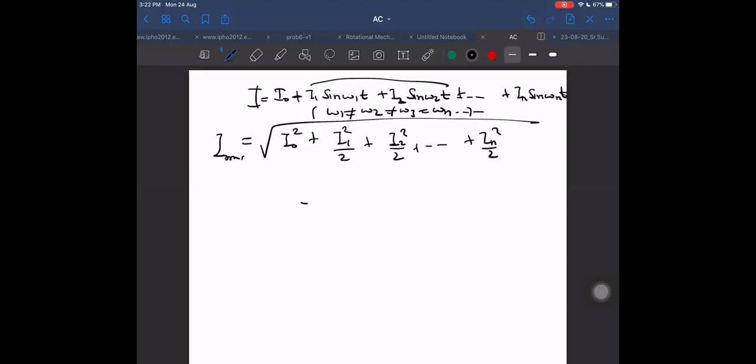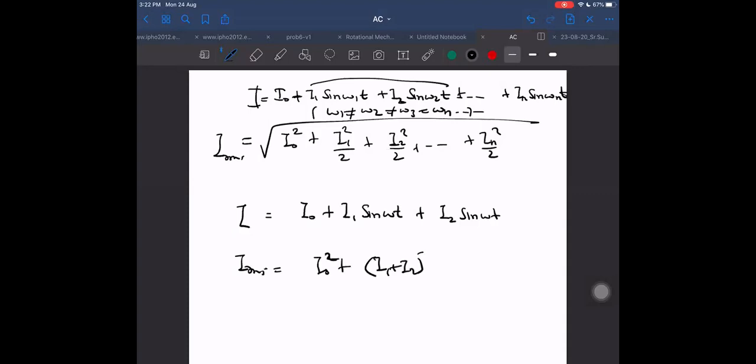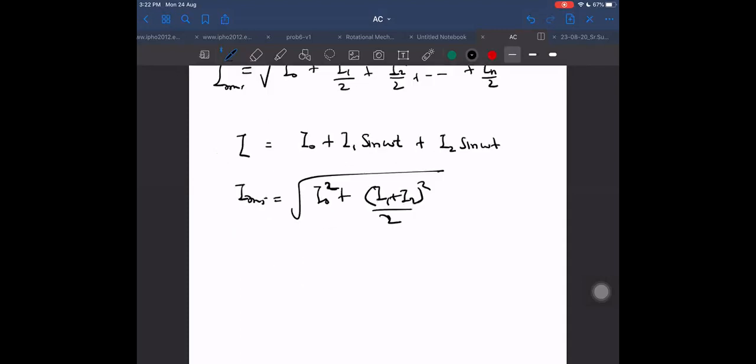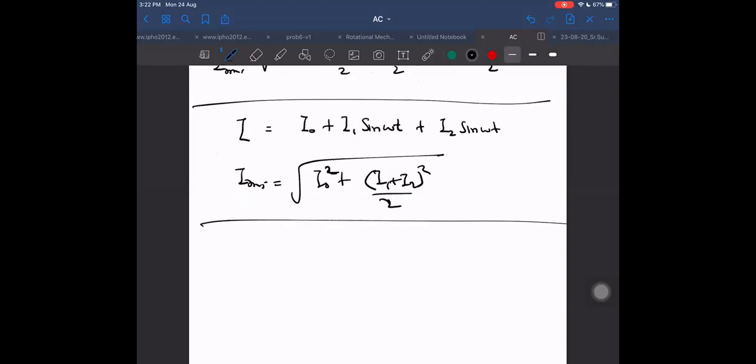For example, I can ask you this question: I0 plus I1 sin omega t plus I2 sin omega t. What is the RMS now? Then IRMS will become the square root of I0 square plus (I1 plus I2) whole square by 2. This is one case. But I want to take one more case here.